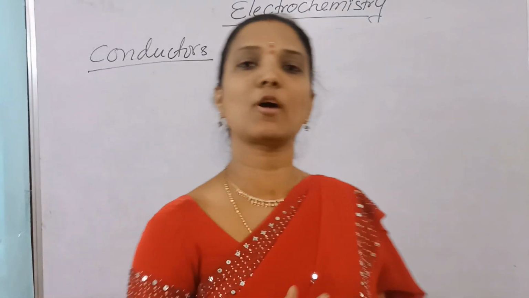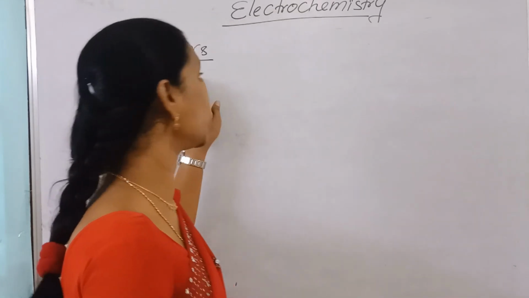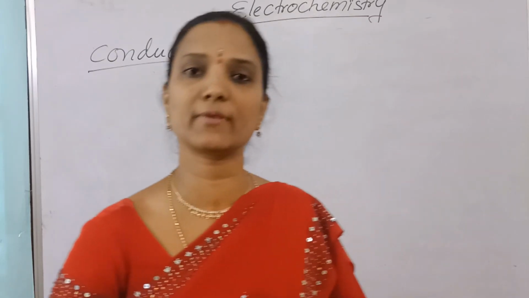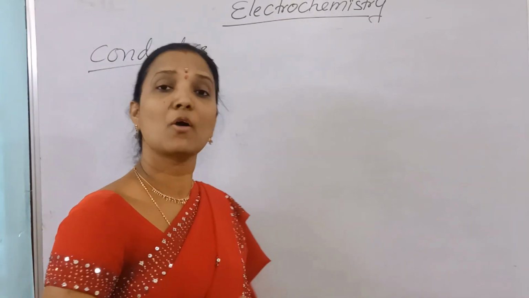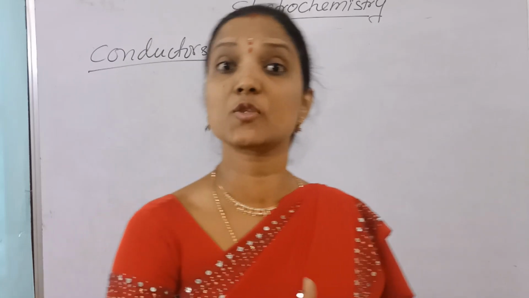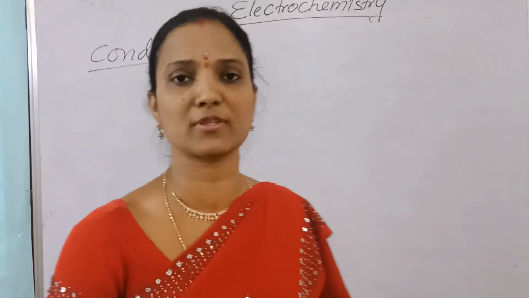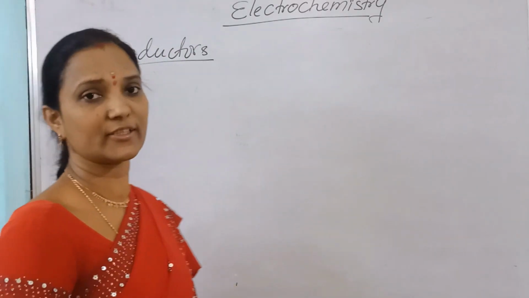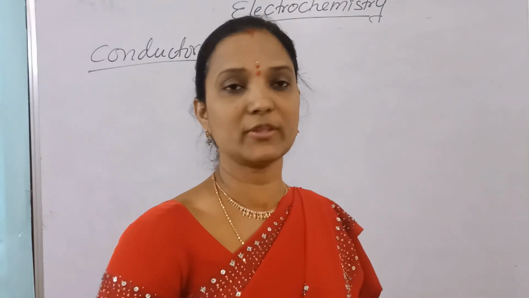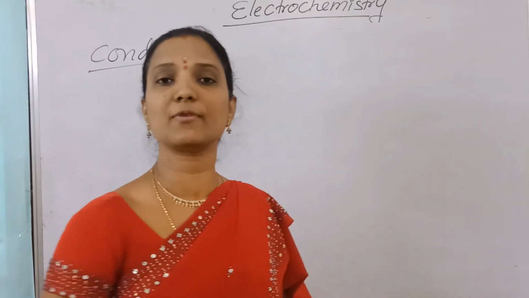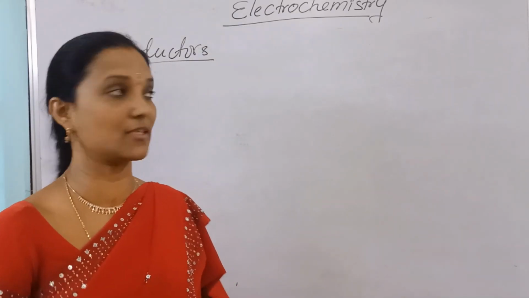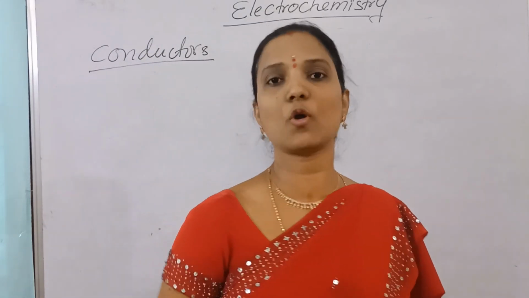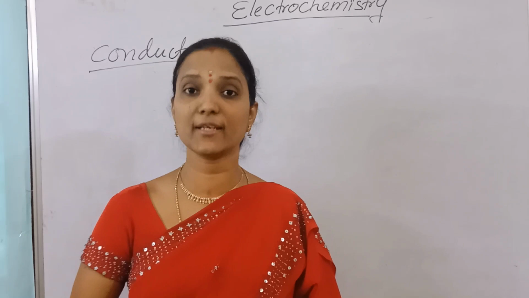Substances which allow flow of current through them are conductors. For example, iron conductor, aluminium conductor, copper conductor, or NaCl. This NaCl is not solid, it is NaCl aqueous solution or fused, like the salt solutions or acid solutions. They are conductors, nothing but they allow flow of current through them. Substances which do not allow flow of current through them are called insulators. So conductors and insulators. For example, rubber, wood, wax. These do not allow flow of current through them. Nothing but they are insulators.